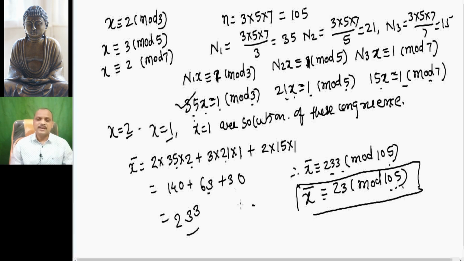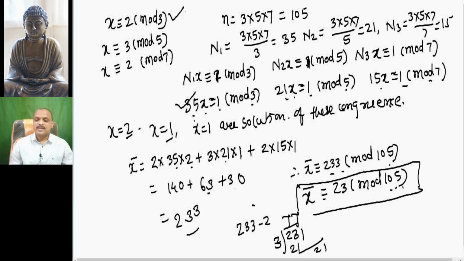Let us check whether it is actually a solution. If we put x equal to 233, then 233 minus 2 is 231. Let us divide it by 3: 3 sevens are 21, and so 231 is divisible by 3. So 233 is a solution of the first linear congruence.